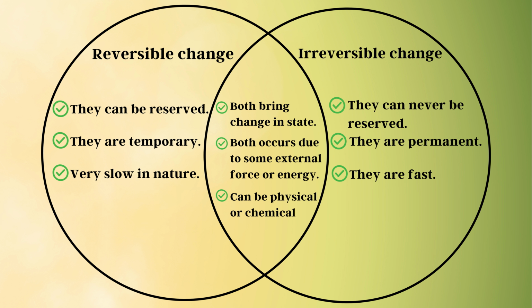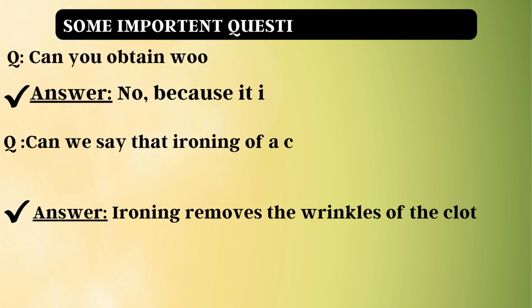Now there is a common thing in between them. You can see that two circles are combined together in between. So both bring change in state. Like ice, it's a solid form. When we put it outside, it will become a liquid. So change of state will be there. Both occur due to some external forces or energy. If you put this water again into the refrigerator, again it will turn into ice, so we can say that some external energy is involved. Can be physical or chemical. So reversible changes and irreversible changes can be physical or chemical. So I hope you will understand by this.